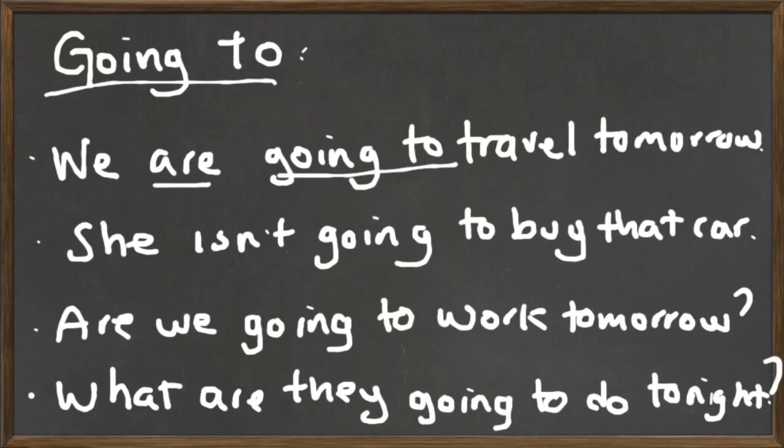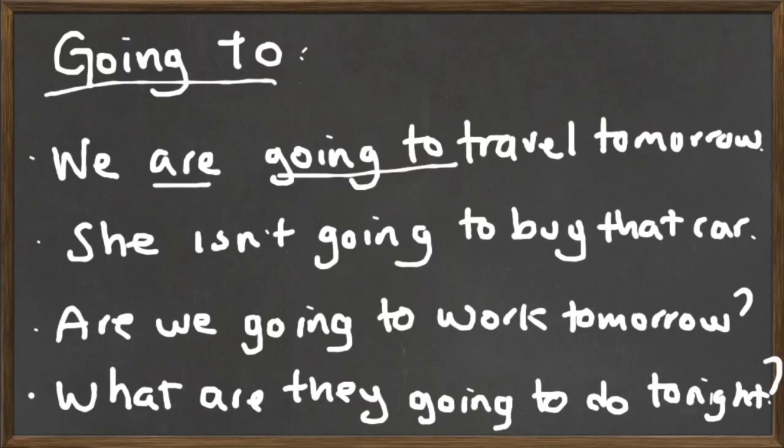We have a set of examples. Number 1, we are going to travel tomorrow. Example number 2, she isn't going to buy that car. Question, are we going to work tomorrow? And a question word question, what are they going to do tonight?